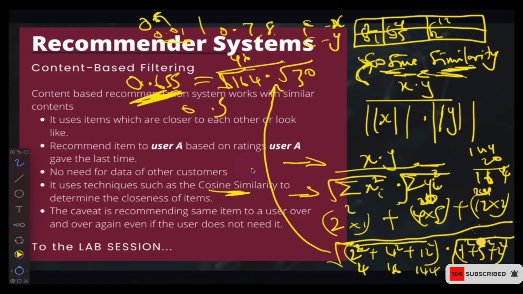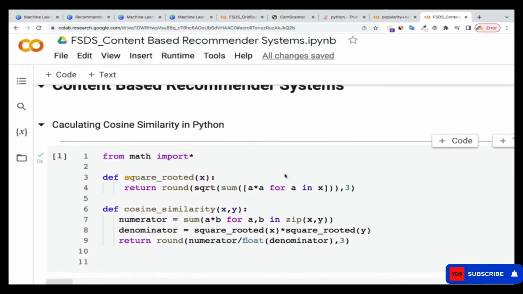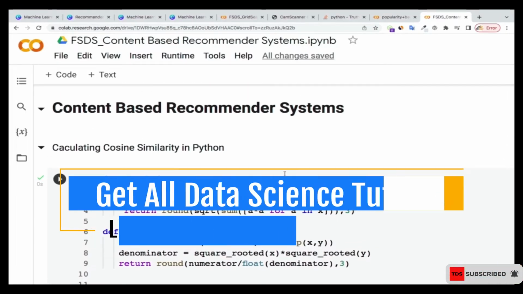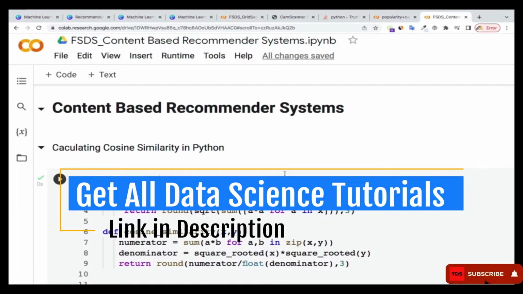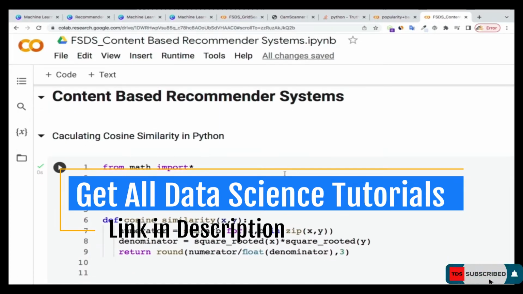I'm going to show you how you can use Python to calculate the cosine similarity at the lab session. So let me show you how you can use Python to calculate the cosine similarity. Previously we have seen how to do it by hand. We calculated the cosine similarity by hand, and we got to understand how it is done. But you can also do it in Python.